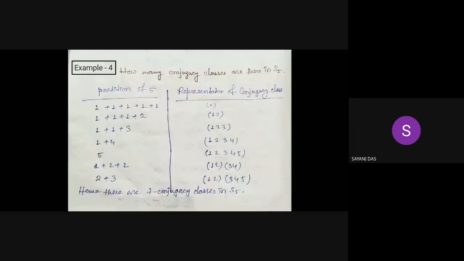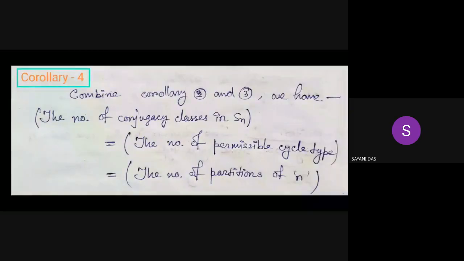For convenience, we give an example. Rana, please. Hello, Rana. Yes. What is the definition of permissible cycle type? Actually, permissible means which types of cycles you can construct. I mean, you can permit for a cycle type.